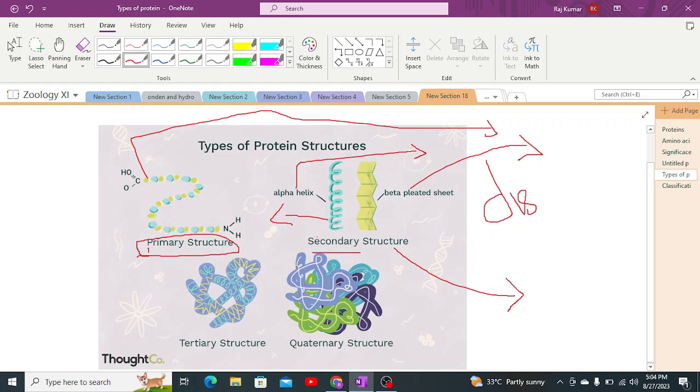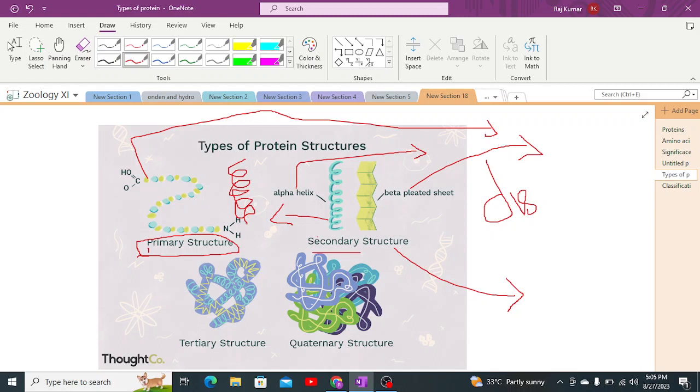Alpha helix protein is in the shape as mentioned in the diagram, a protein which has its foldings in the form of a helix structure.